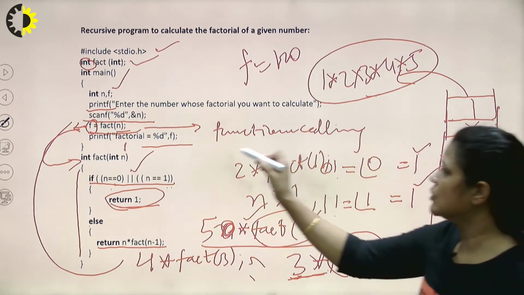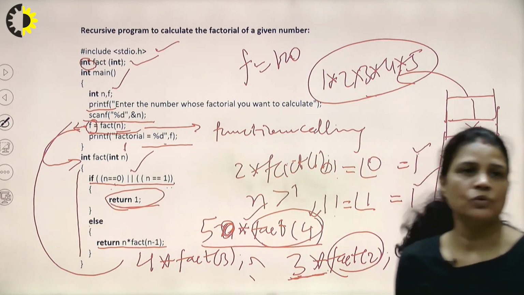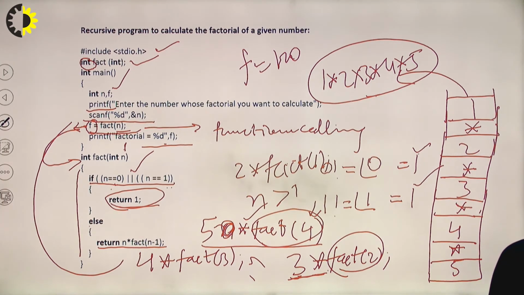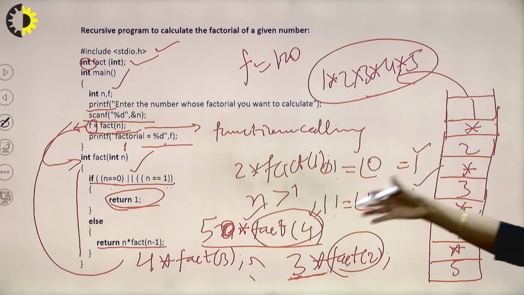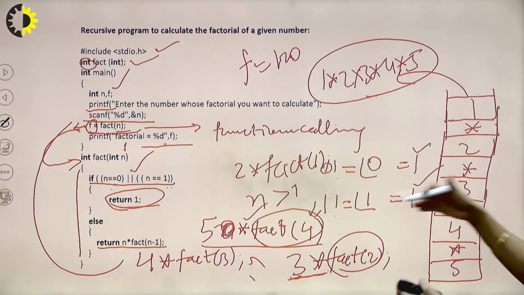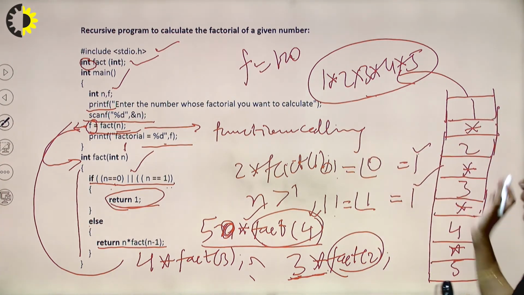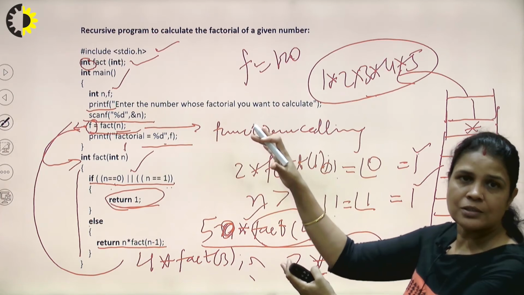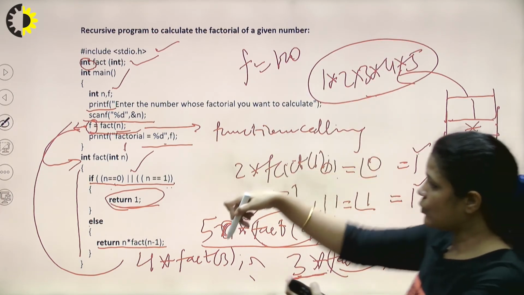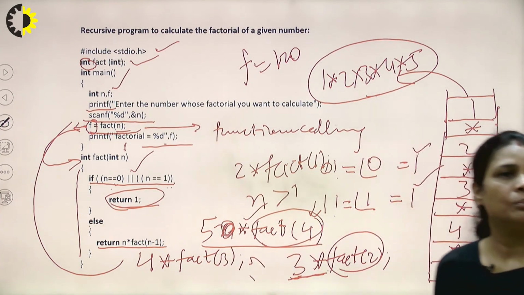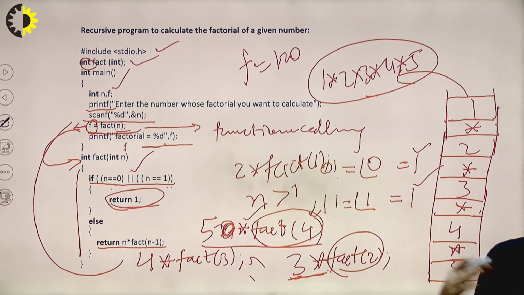120, and that will be printed. That is the value of the factorial 5. This way recursion will work. So this whole process, this environmental stack, intermediate results will be stored in the environmental stack, and these come out, and the whole value will be calculated and returned to the main function. This is the internal process.